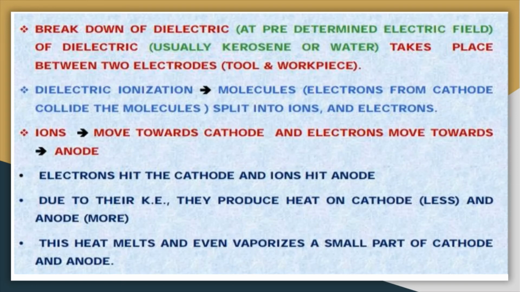The tool and workpiece are both immersed into the dielectric fluid, so machining occurs inside the dielectric fluid only.